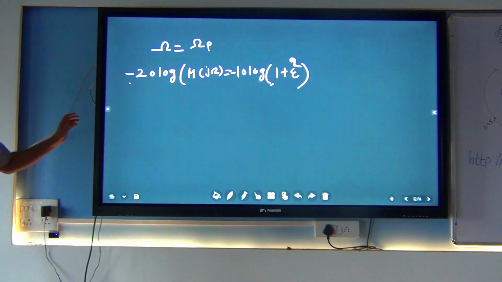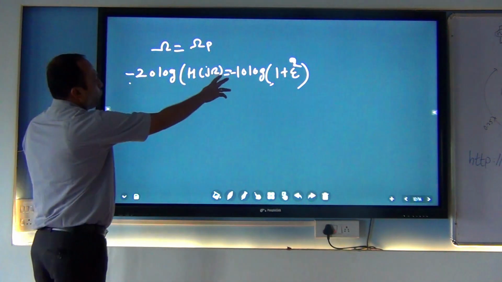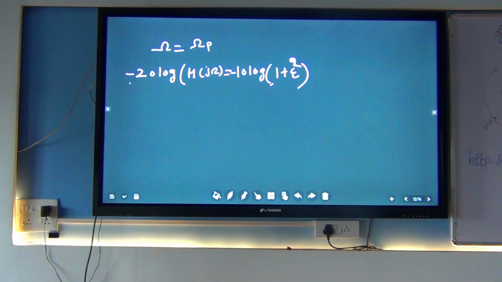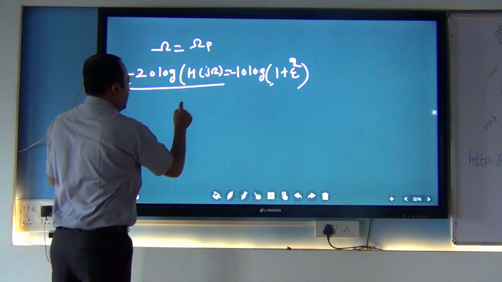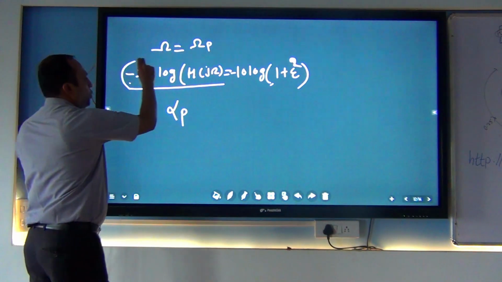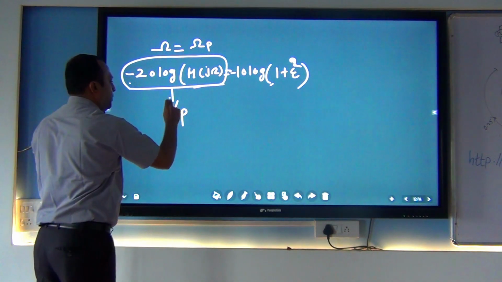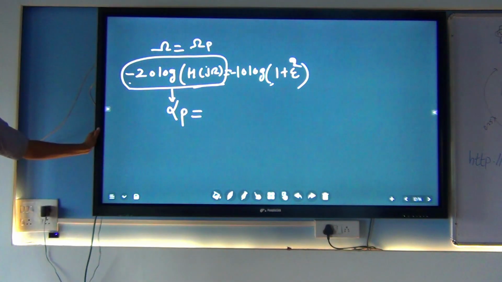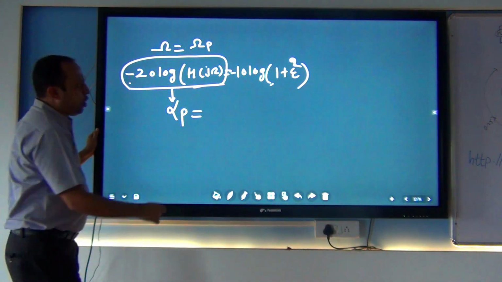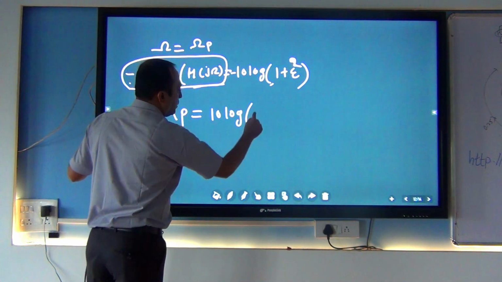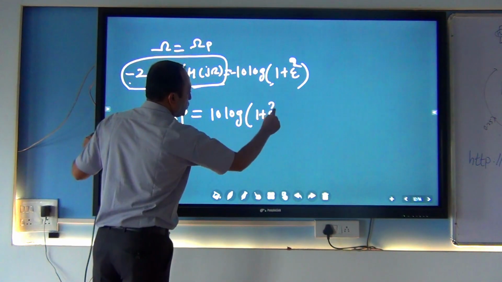That's why these two figures are minus. So when I am substituting the value, this whole thing is represented by passband attenuation, which is equal to 10 log (1 + ε²).